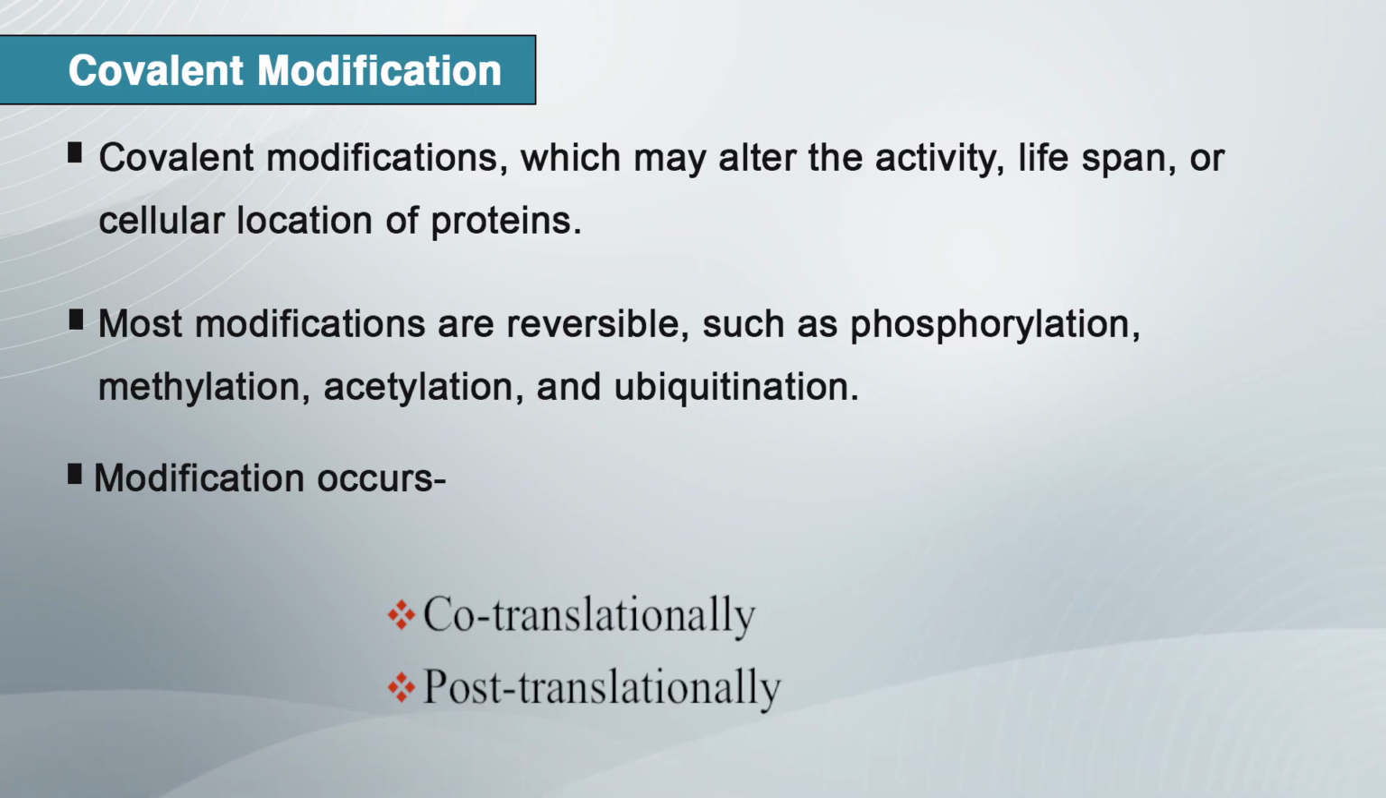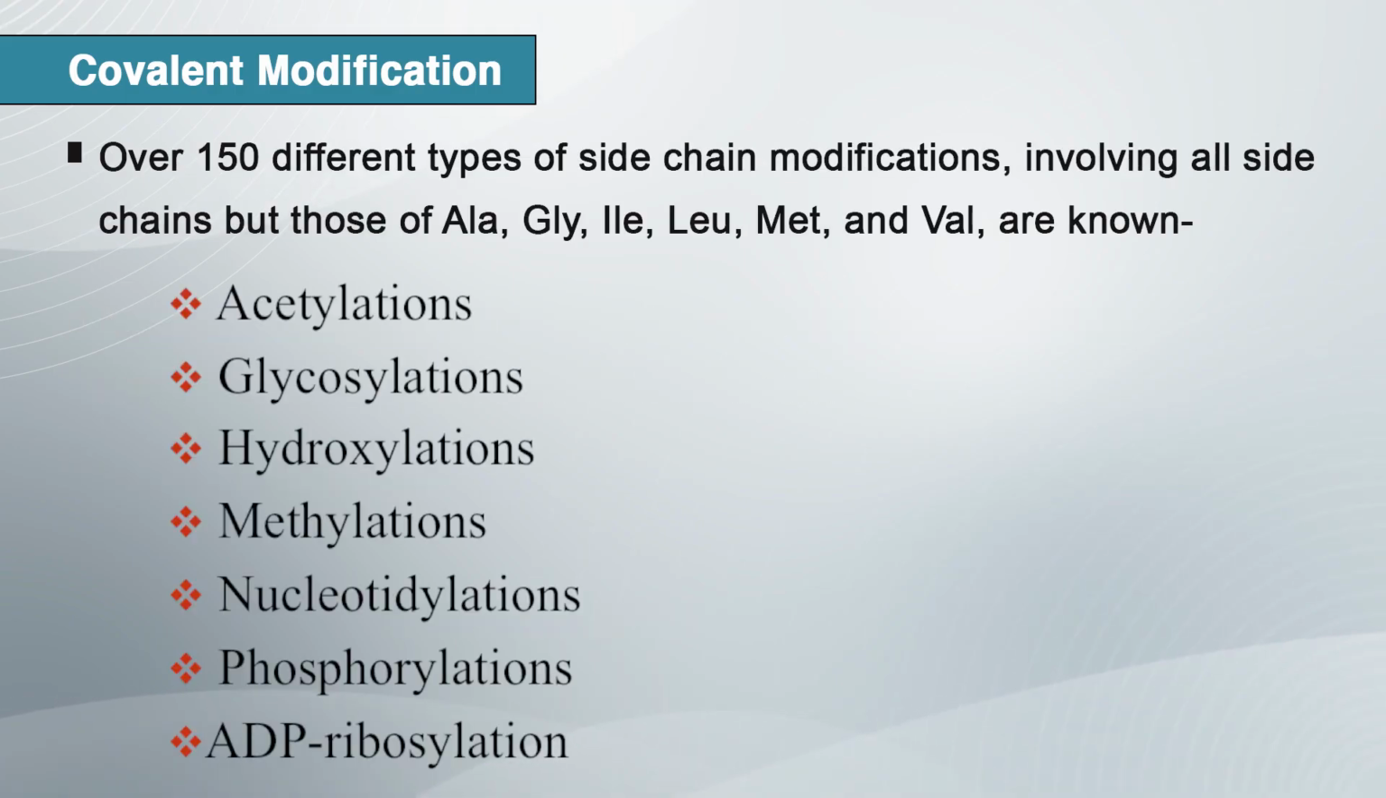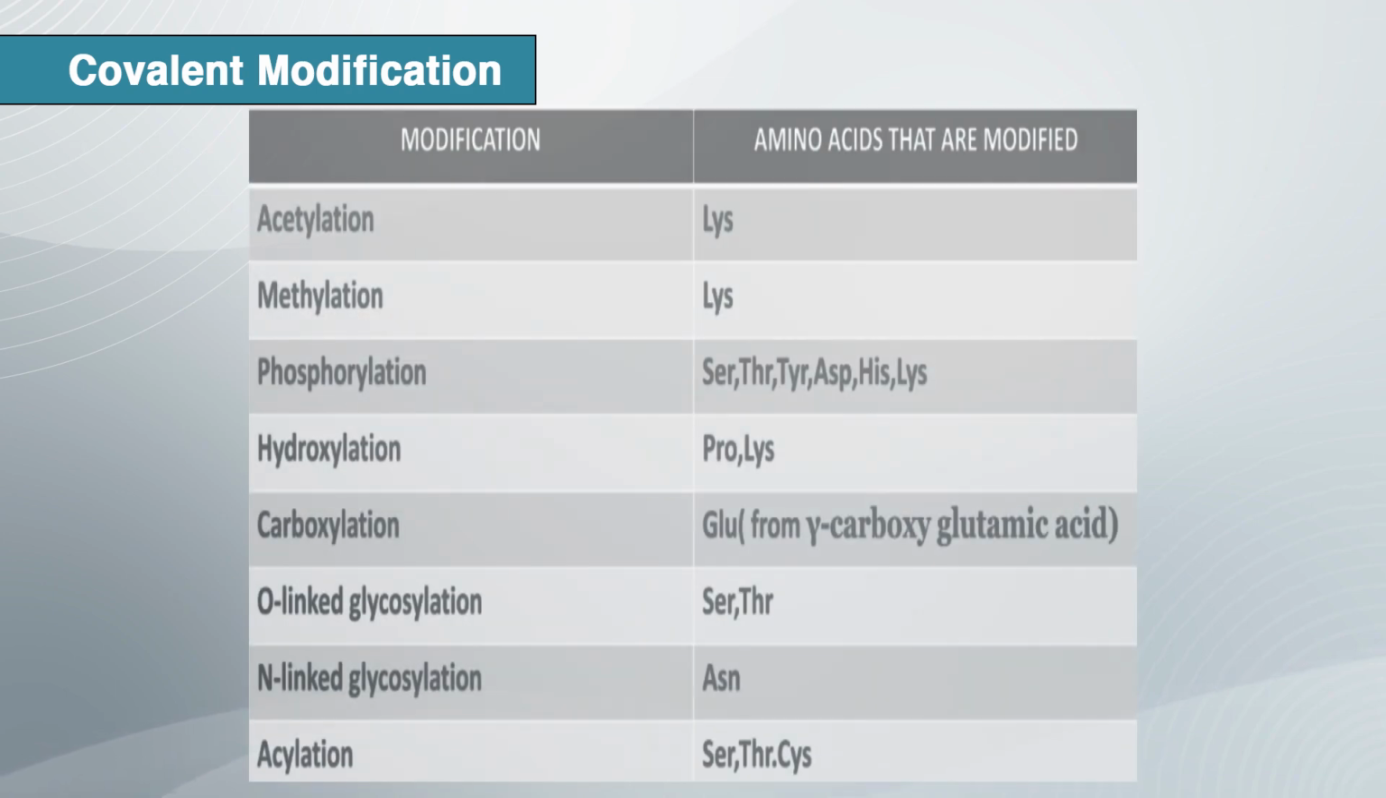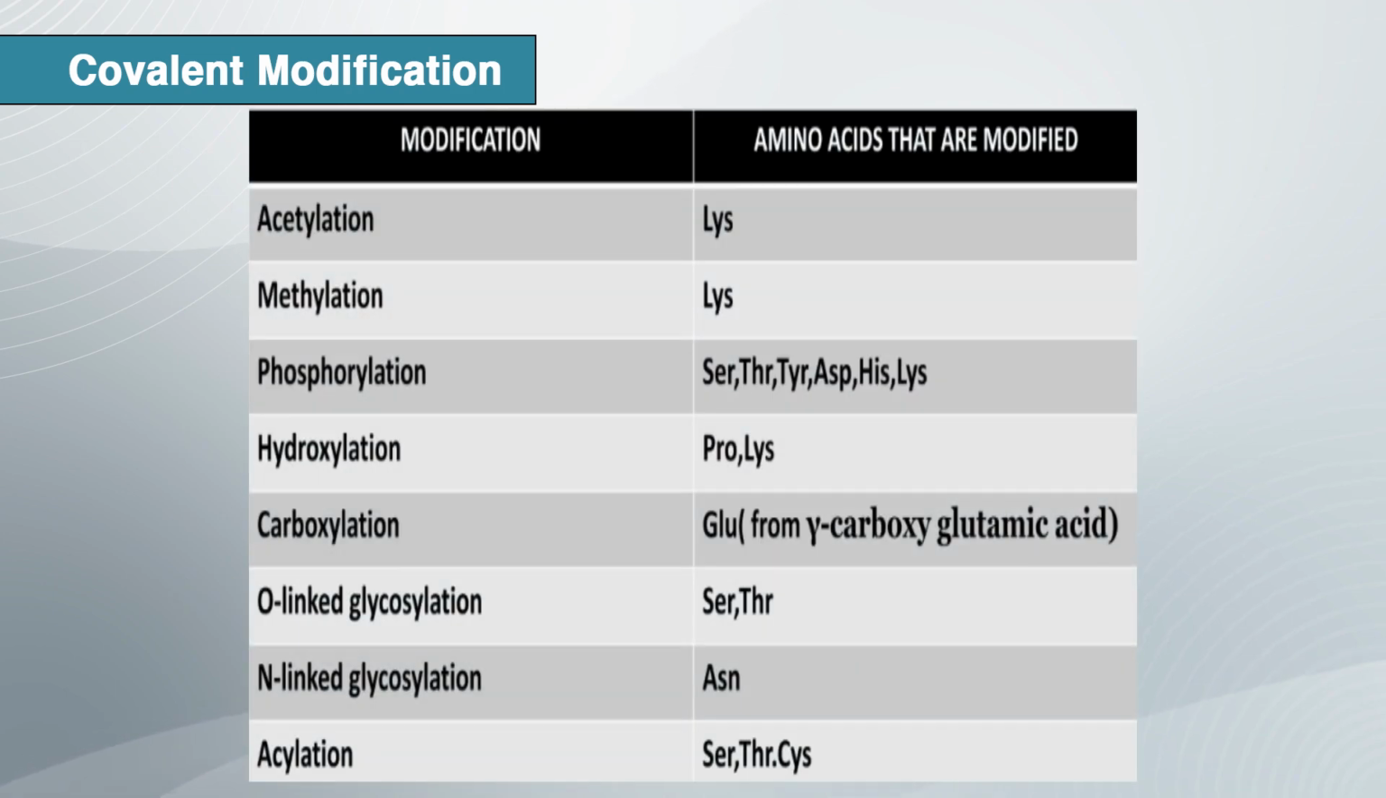Modifications occur co-translationally, requiring a particular amino acid sequence for recognition, and post-translationally, requiring accessibility of the target residue on the surface of the protein. This is a listing of the various types of modification and the specific amino acids that are modified. Acetylation modifies the amino acid lysine. Methylation modifies lysine. Phosphorylation modifies amino acids such as serine, threonine, tyrosine, aspartic acid, histidine and lysine.